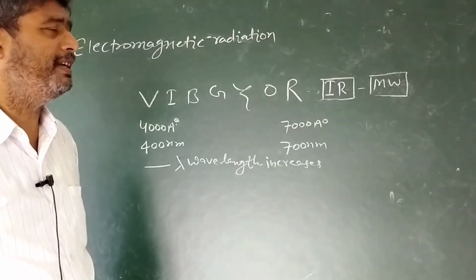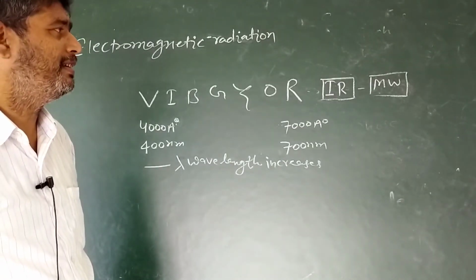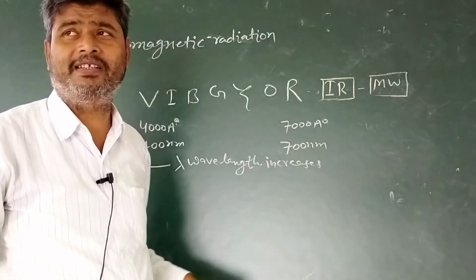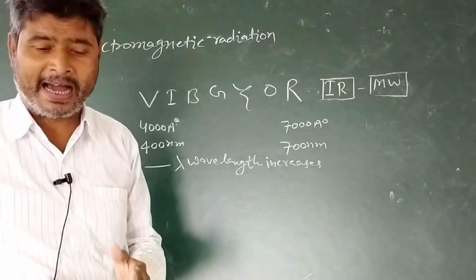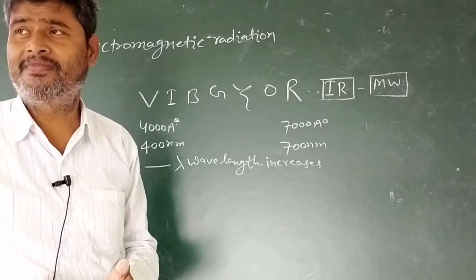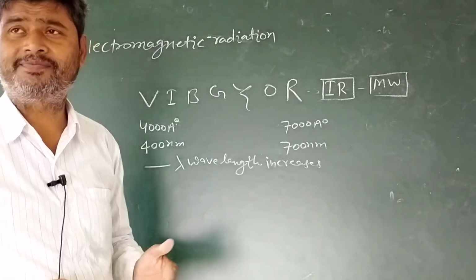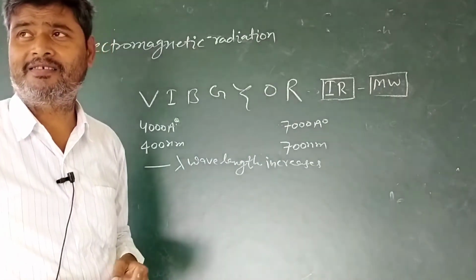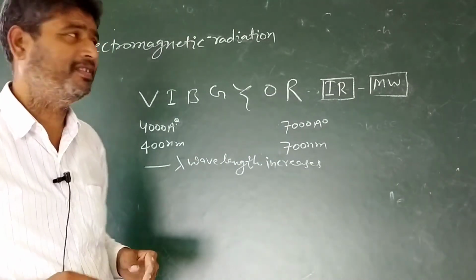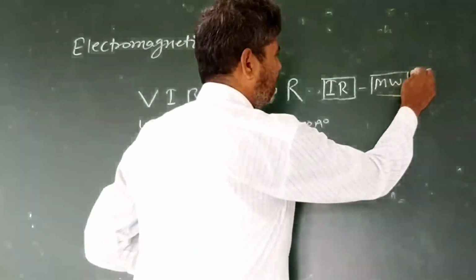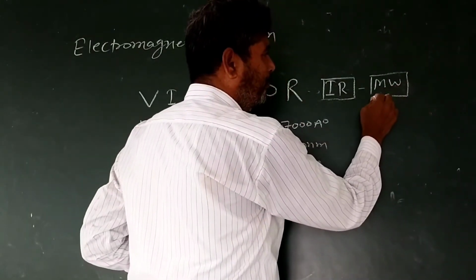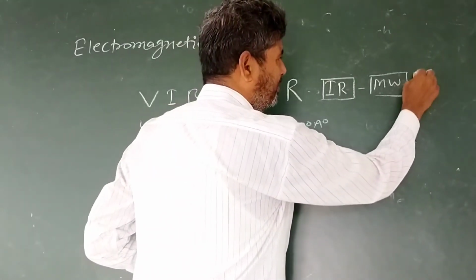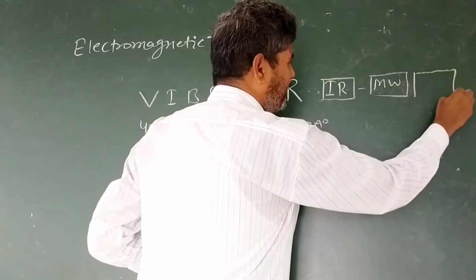And if the wavelength is beyond the microwave, then the radio region is obtained, in which wireless systems and FM channels work.